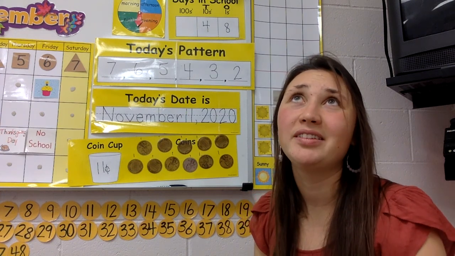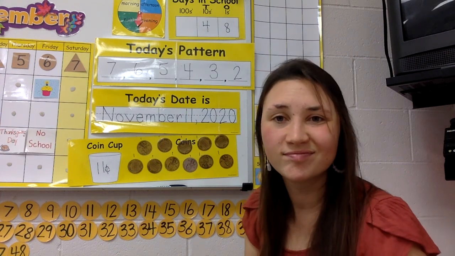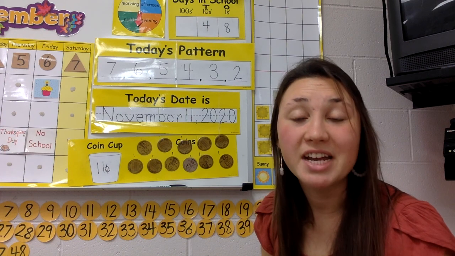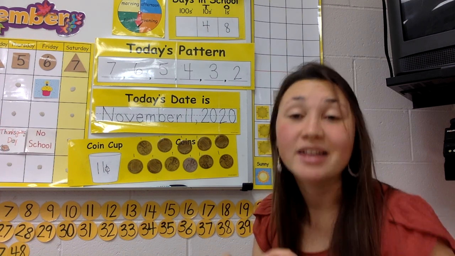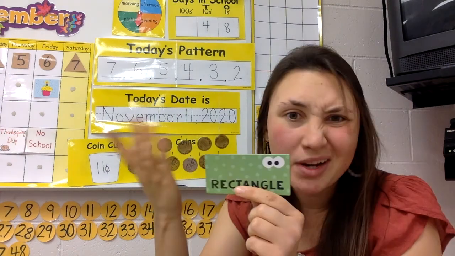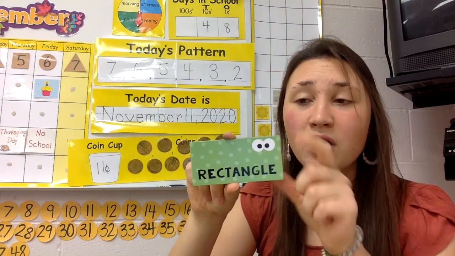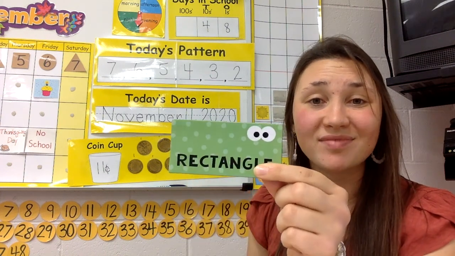How many sides does a rectangle have? Yeah, a rectangle has 4 sides. And the sides don't have to be all the same length, right? See? These are longer than the side ones. 1, 2, 3, 4. A rectangle.